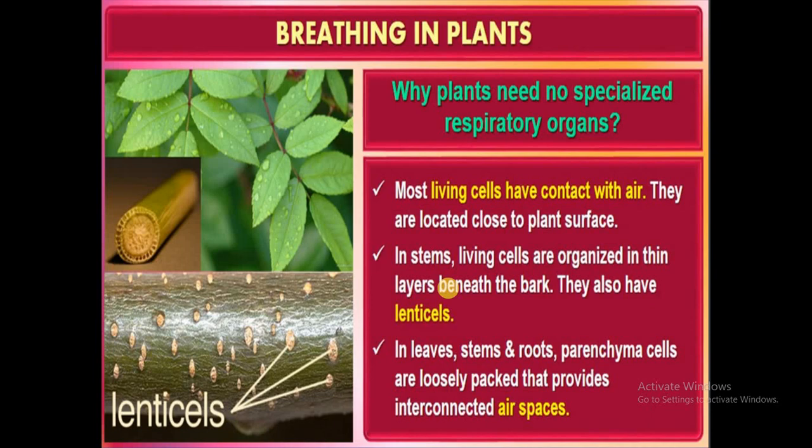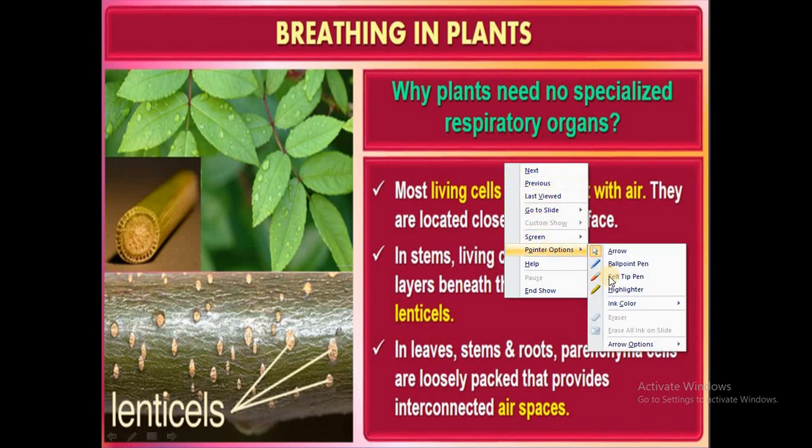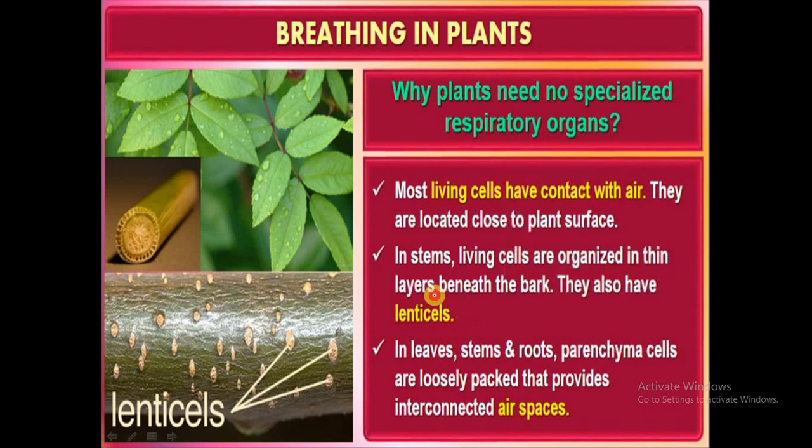During respiration, plants have some special structures called lenticels or the structures called stomata. You might have heard. On the leaf, you find the pores or openings called stomata, and on the stem, you find the structures called lenticels. So through these pores or openings, the exchange of gases occurs in plants.